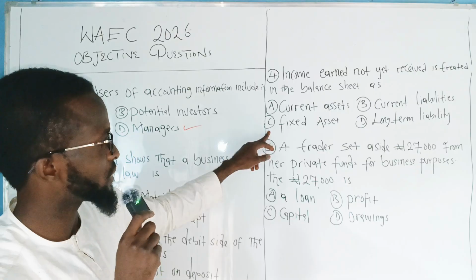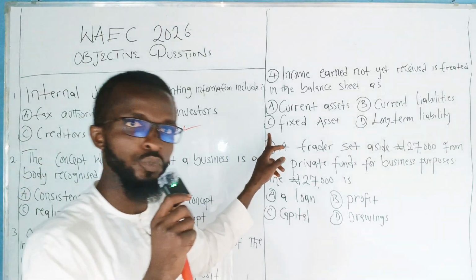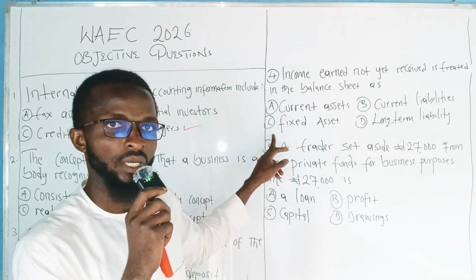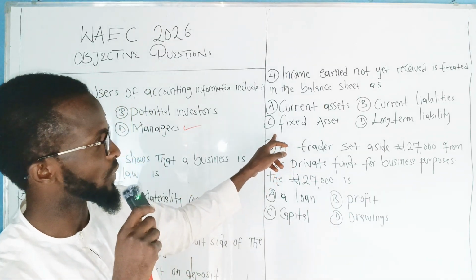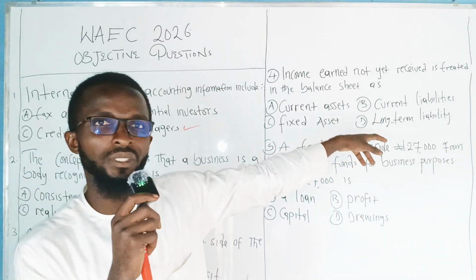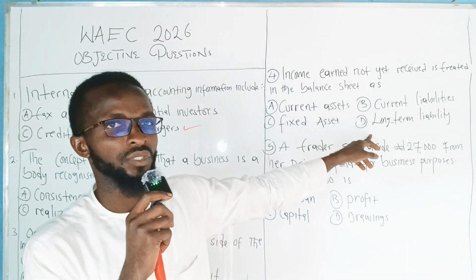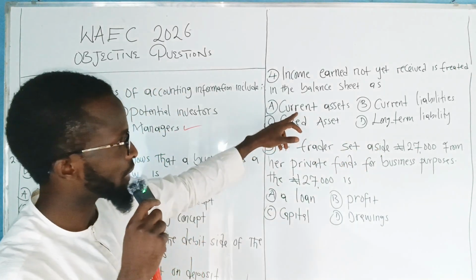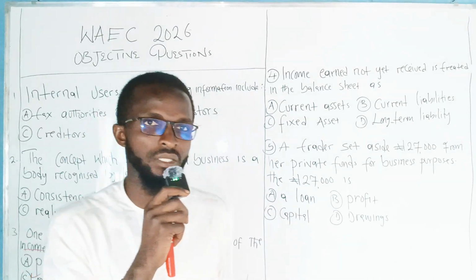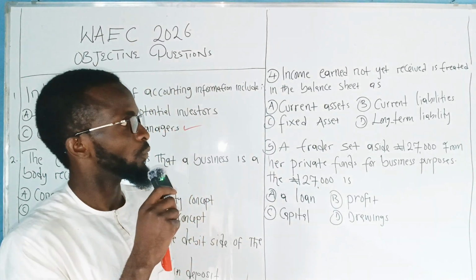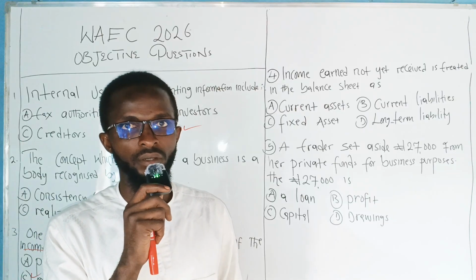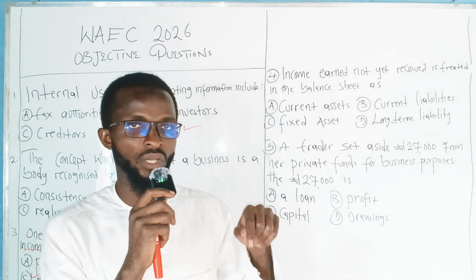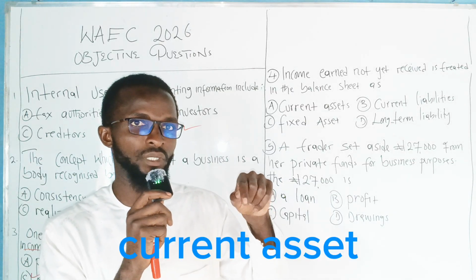And C, fixed assets. This is an asset we use in the business that has a lifespan of more than 1 year. Let's say land, building, cars, and others. Long-term liability. This is a liability that the business owes for more than 1 year. So that one is not the answer also. But current asset should be the answer. Why? Because we have already earned the money. The only thing that remains is to collect the money, and we're probably going to collect it within the year.